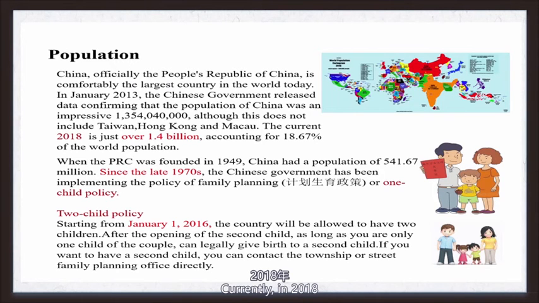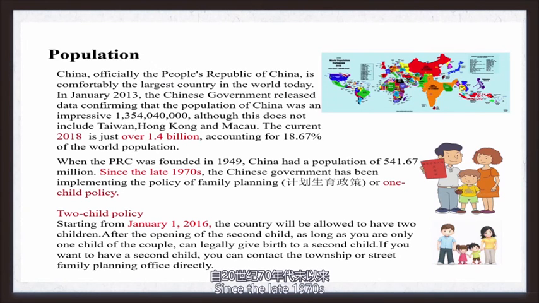Currently, in 2018, the number of people is just over 1.4 billion, accounting for 18.67% of the world population. When the PRC was founded in 1949, China had a population of 541.67 million.